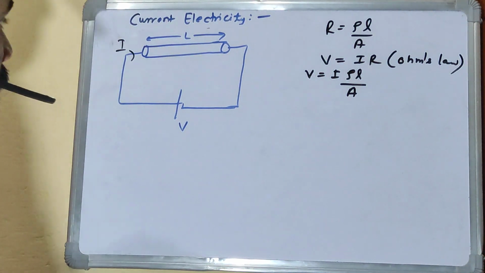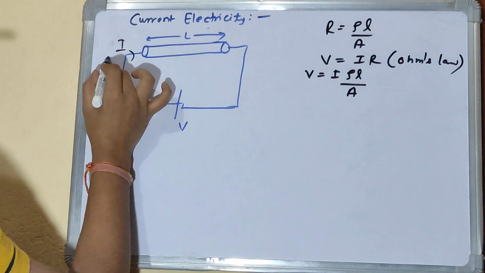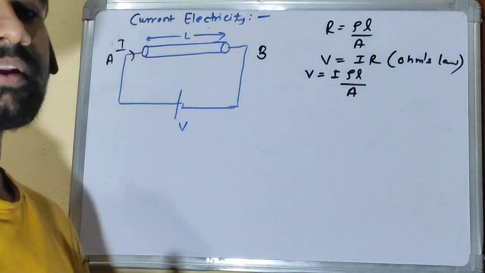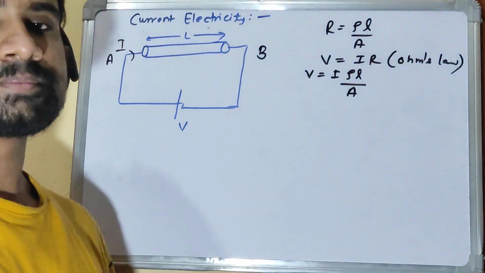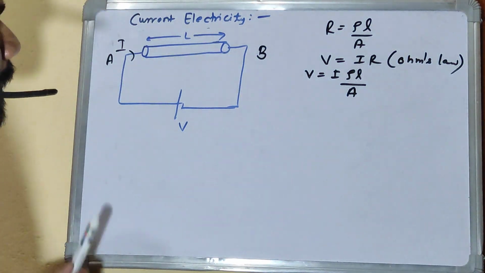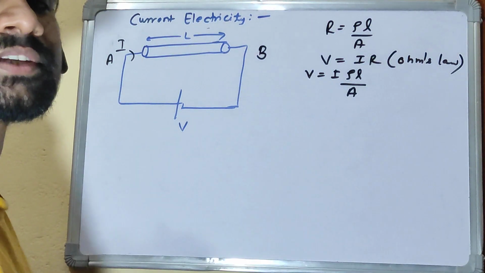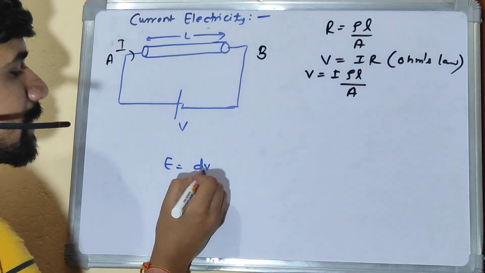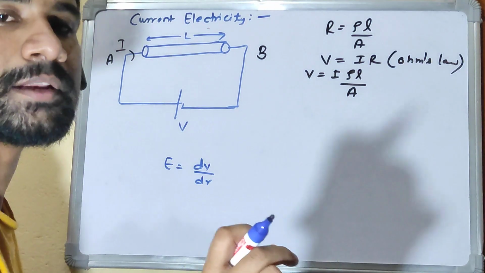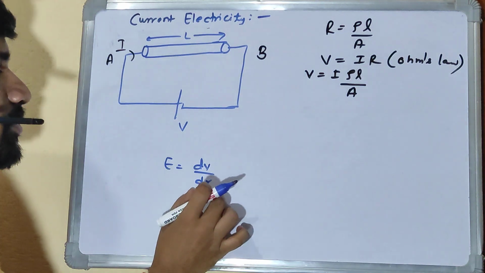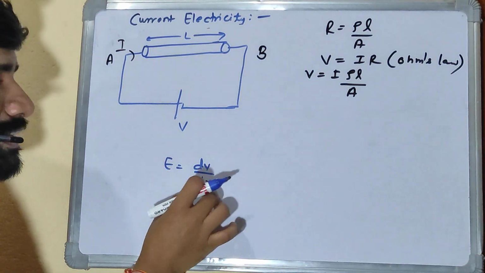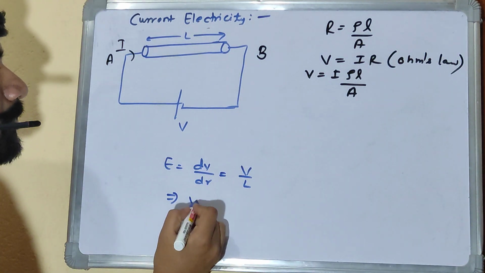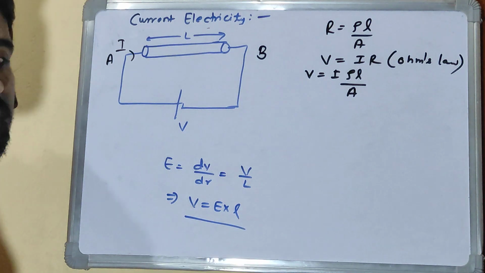Now across these two points, let's say A and B across this conductor, the potential difference is V. But if I need to find the electric field, what is the electric field? The relation between electric field and potential difference we discussed is E equal to dV by dr, which is change in potential by change in distance, which basically means potential between two points by the distance between those points. If I talk about A and B, this becomes V by L. So I can also write V equal to E into L.